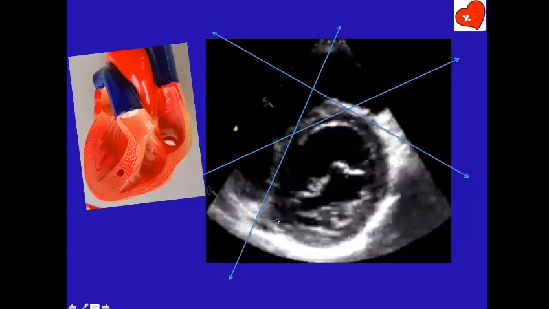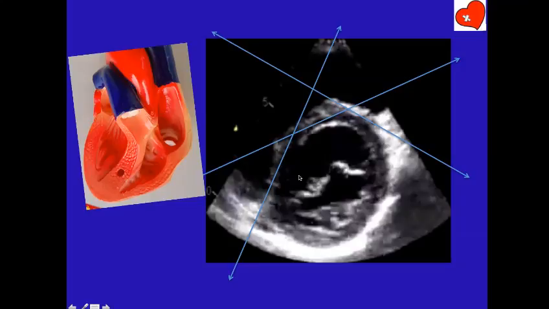The inflow part of the septum, the posterior part of the septum, will be profiled in shallow LAO. This arrow. The mid part of the septum, the perimembranous septum, the subaortic septum, will be best profiled in the steep LAO. Whereas the outflow portion of the septum, the subpulmonic septum, anterior muscular septum, will not be profiled in LAO at all. It is profiled at right angles to the LAO. It is profiled best in RAO. Can you understand now?